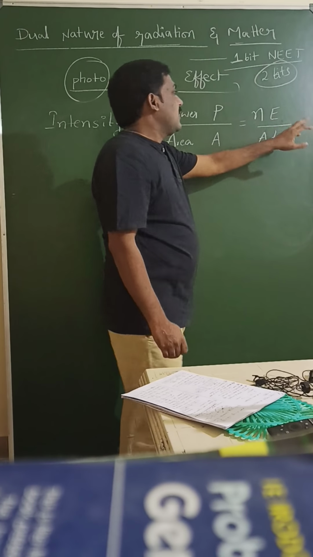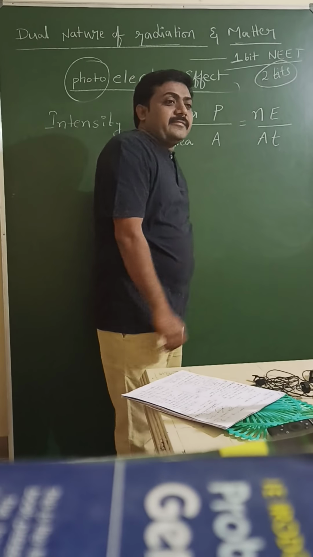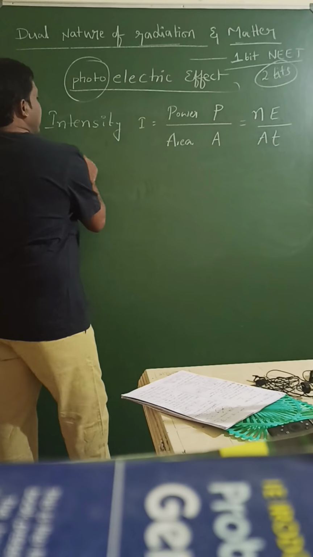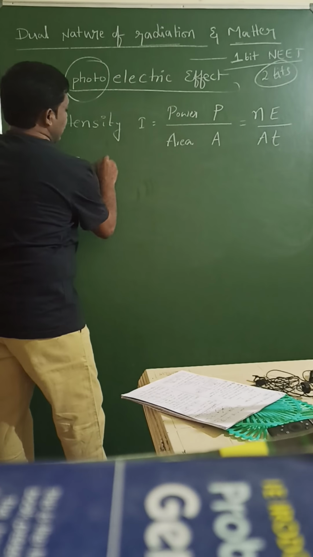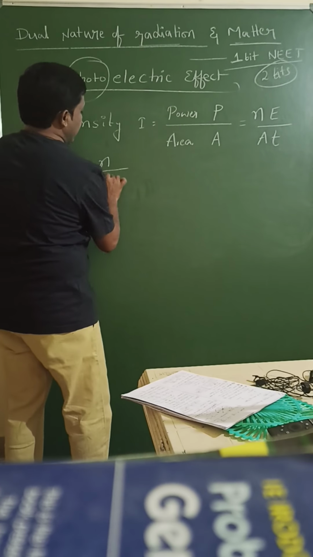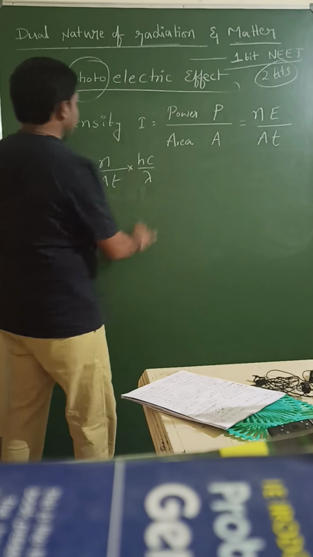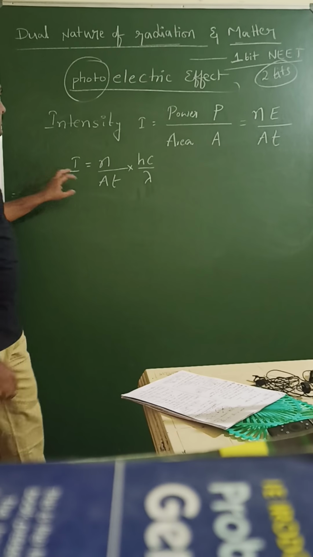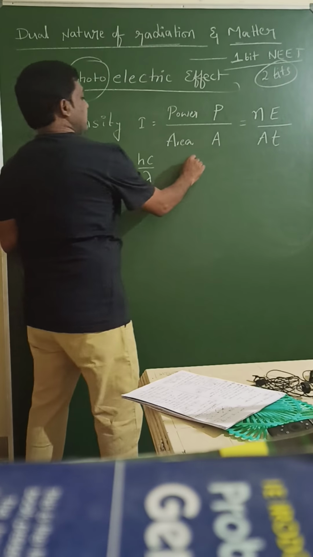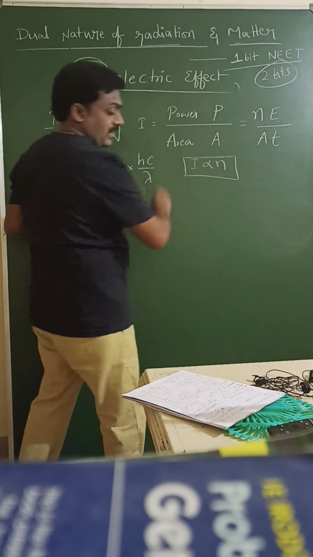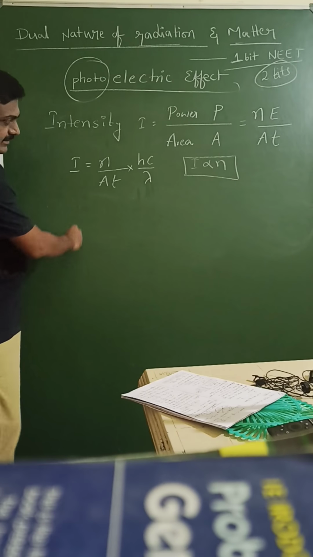Then E is equal to hf, hc by lambda. Very good, Alan George. I is equal to n by AT into hc by lambda. Here the I and n relation is I is directly proportional to n.